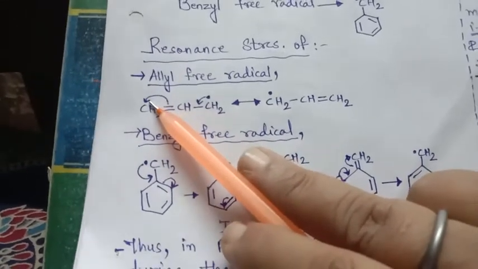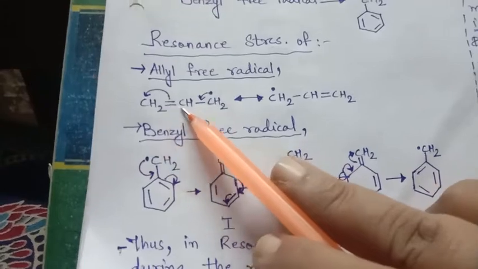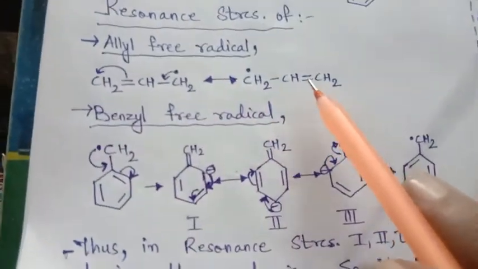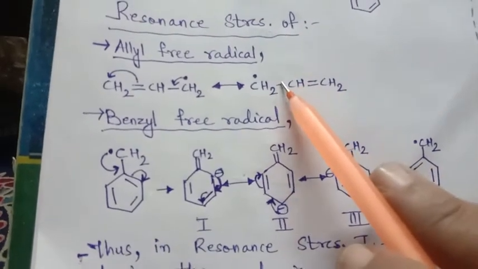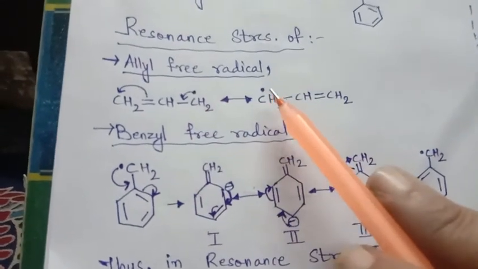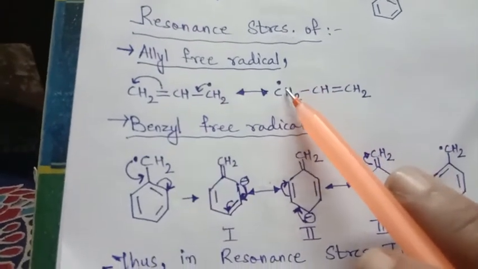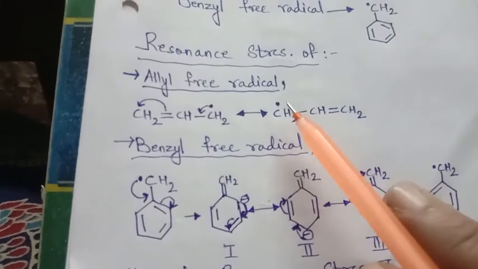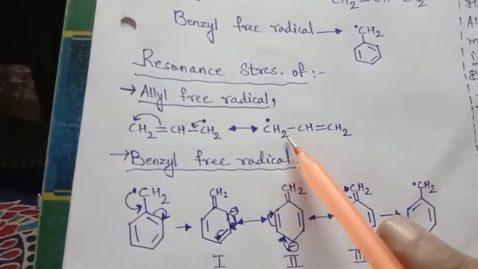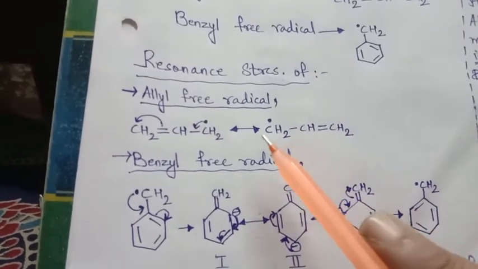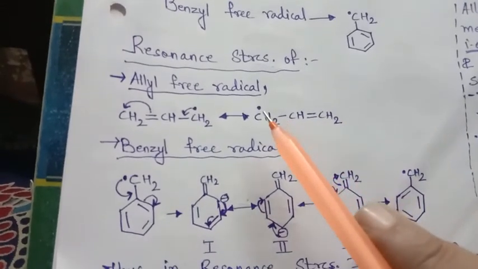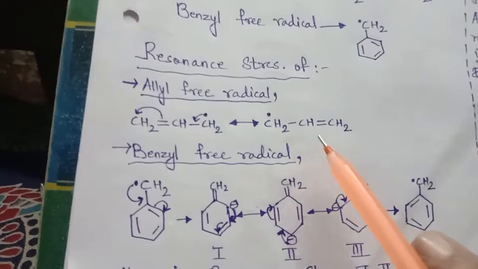Now when it gets one free electron, that means CH2 and 1 is the free electron. Clear? So this takes place. See, the double bond now here will be single, and this free radical will be here. This is the resonance. Please understand, resonance means it is not the initial or final structure. It is the intermediate structures which take place from initial to final stage. That means the canonical forms take place continuously.